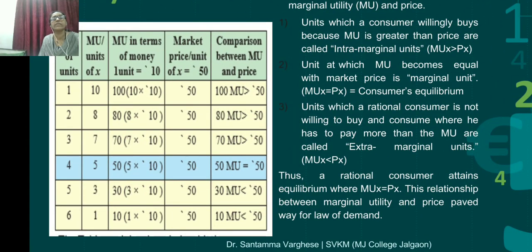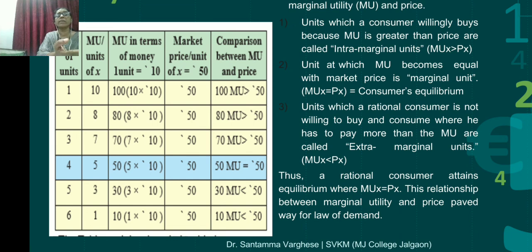Now we have to make a comparison. What comparison? This is the market price, and that is the marginal utility. In the chart, 100, 80, 70, 50, 30, 10 is the marginal utility in terms of money. For 1 unit of utility, 10 rupees is there. And you may be asking, what is this 50? For 1 unit of utility we charge 10 rupees, and for 1 unit of X we charge 50 rupees. Got it? So now we can compare it.